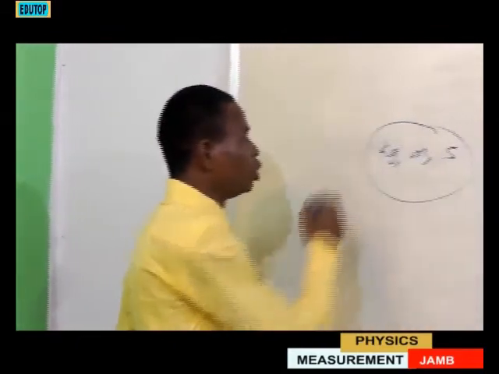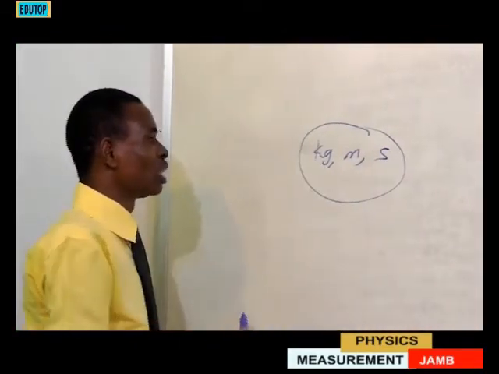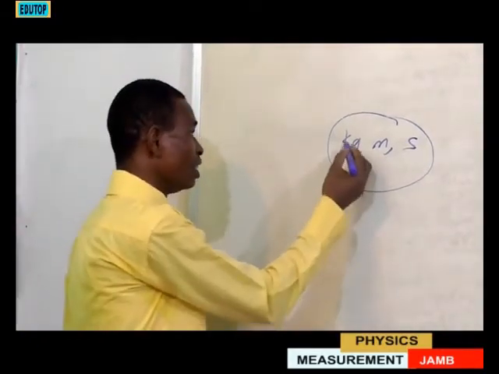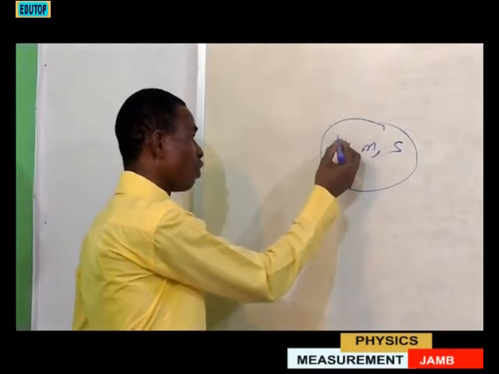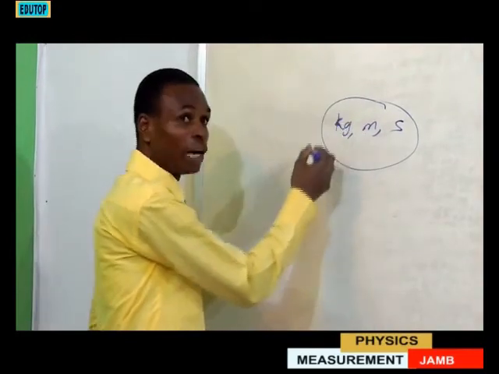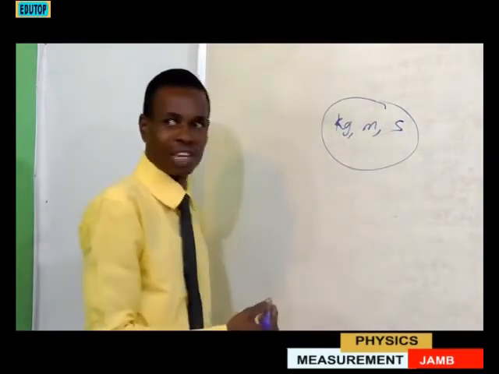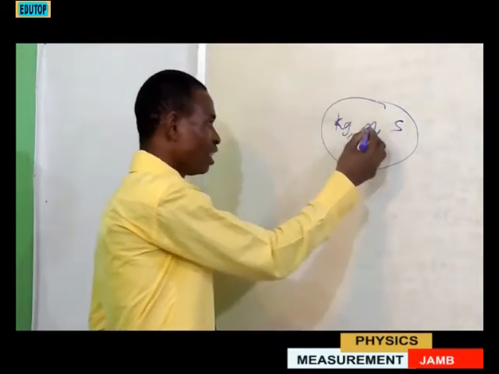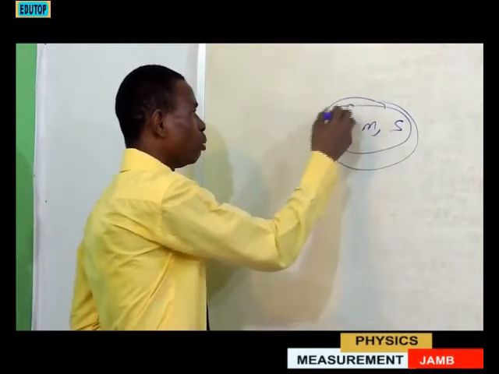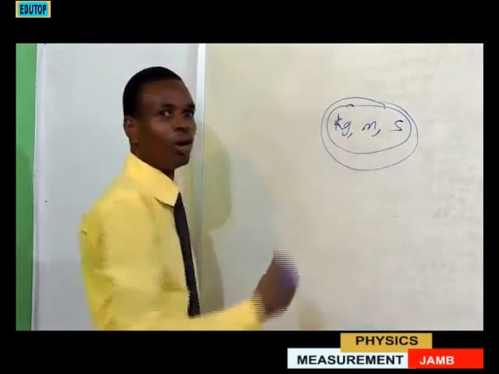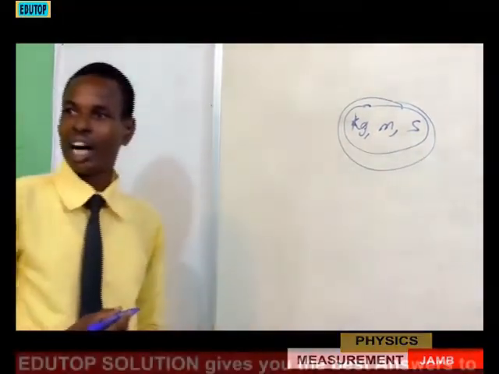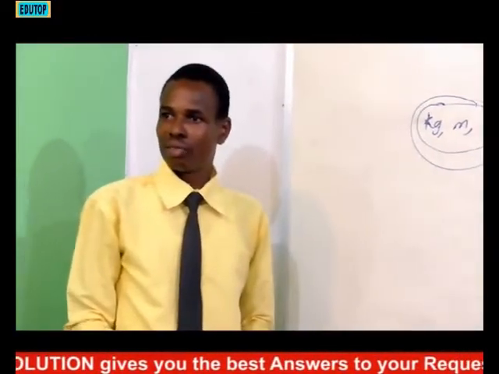I personally put this one for you. This is the answer, which is kilogram, meter, and seconds. And if you look at this very well, this is the basics that form our physical quantities, that is the fundamental quantities. These three are very important: our mass, length, and time. So all the fundamental measurements in terms of quantities depend on these three quantities. Please take note of that. If you see something like that in your exam, that is what is being expected from you.